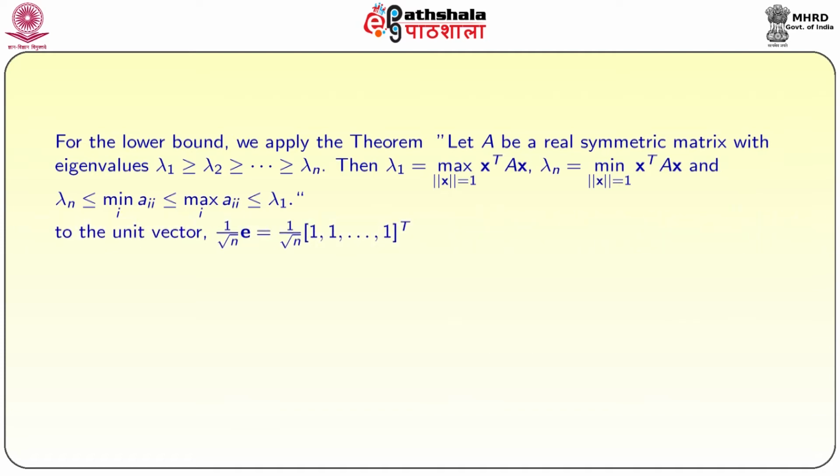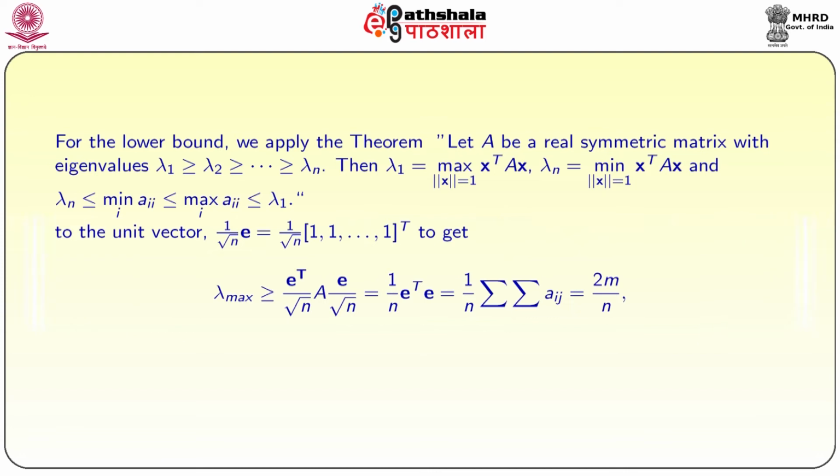For that, we will apply this theorem to the unit vector 1 by root n into E, where E is the column vector with all ones. To get lambda max is greater than or equal to E transpose by root n into A into E by root n, which is equal to 1 by n into E transpose A E, which is equal to 1 by n double summation Aij, that is the sum of all entries.